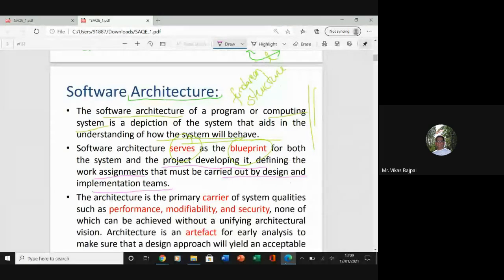We started with the feasibility study, we went to designs, we went to coding, right? So just before the designs, we'll come up with the software architecture. We'll see how this is incorporated in your software development life cycle.